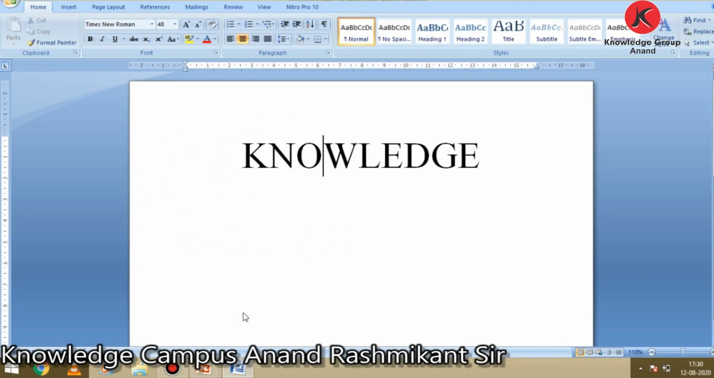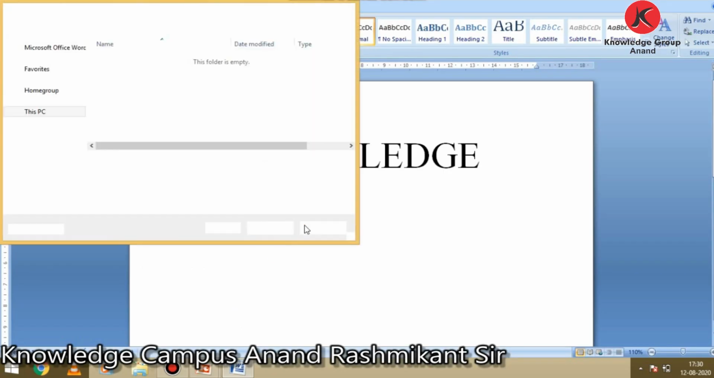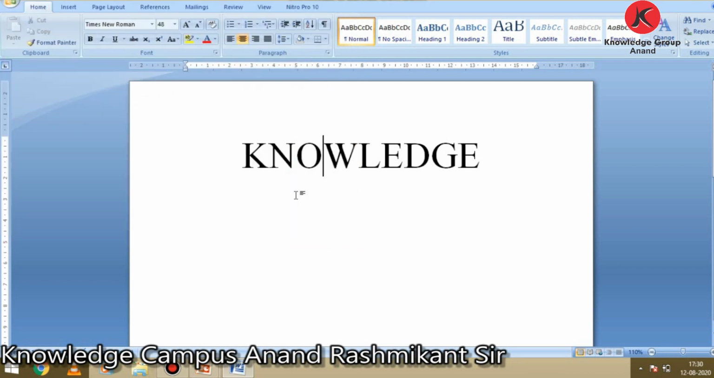So you can see it is a Times New Roman character type, and it has a letter decoration at the end of characters. You can see, so it is a serif font.